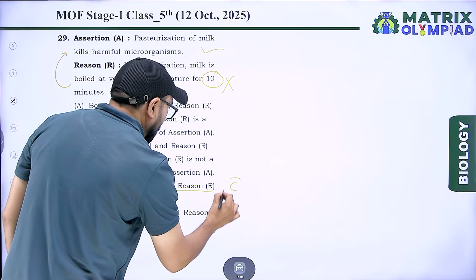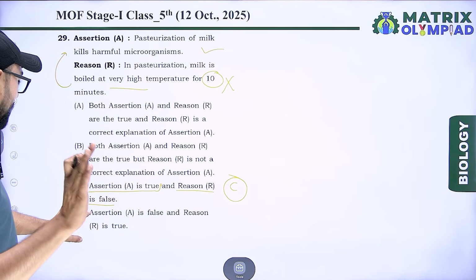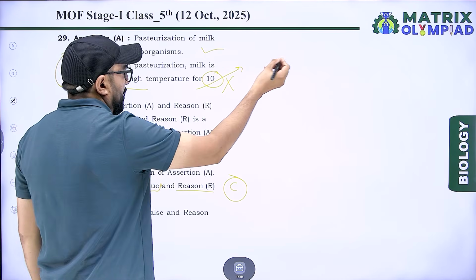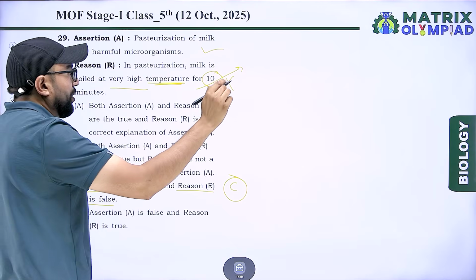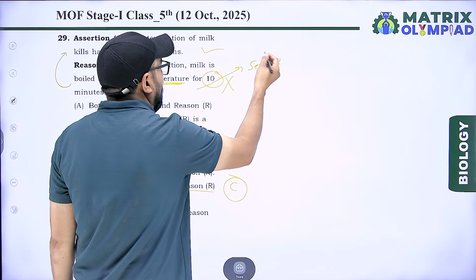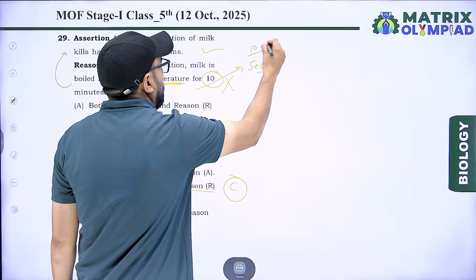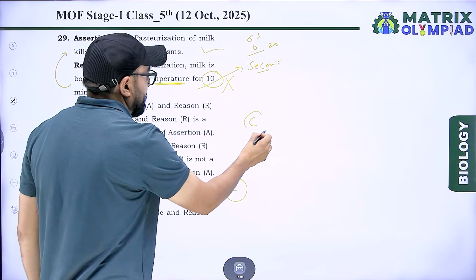So the correct explanation is: assertion is wrong and reason is wrong, because this temperature is not this temperature, and high temperature for 10 minutes is wrong. It's only a few seconds, like 10 seconds or 20 seconds or 5 seconds. So our right answer is option C.